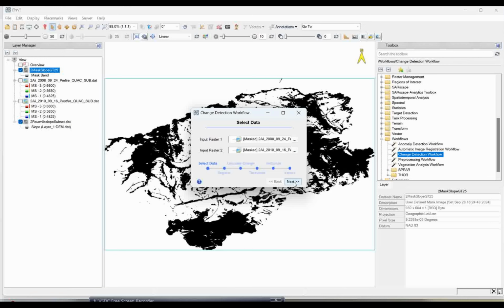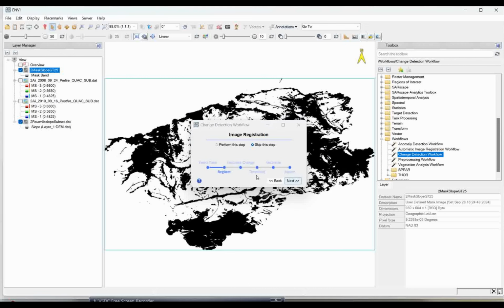So now if I go to the next, okay, here it is asking for this registration process. You can skip this registration process also. Okay, so I am just going to skip these steps.